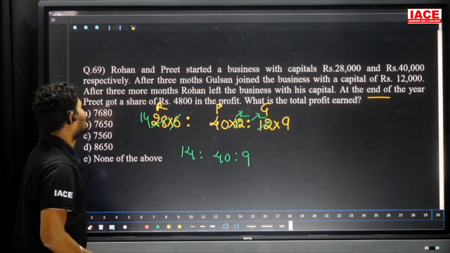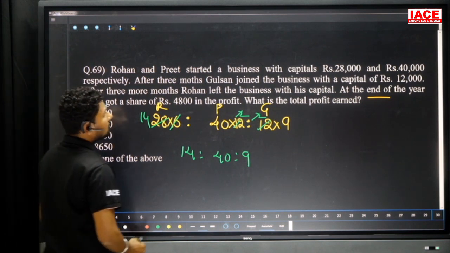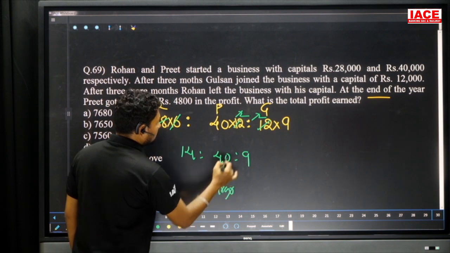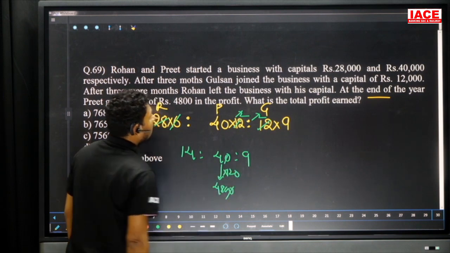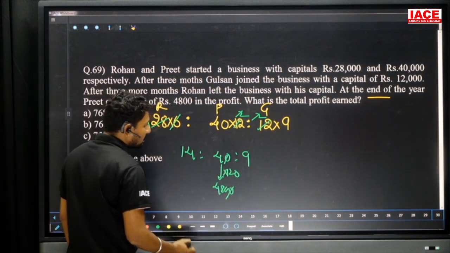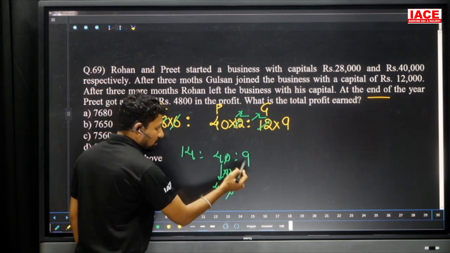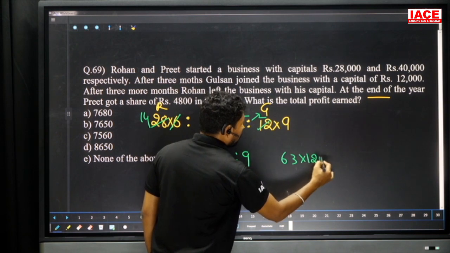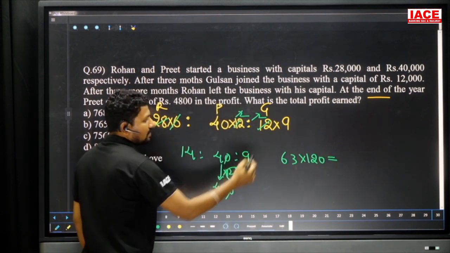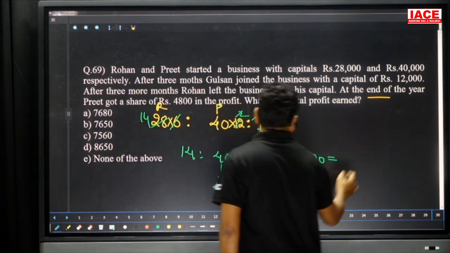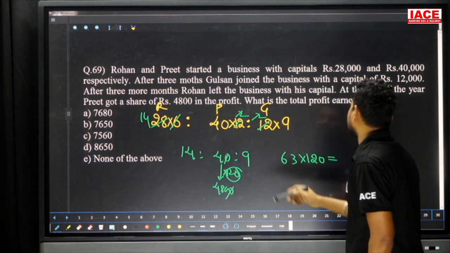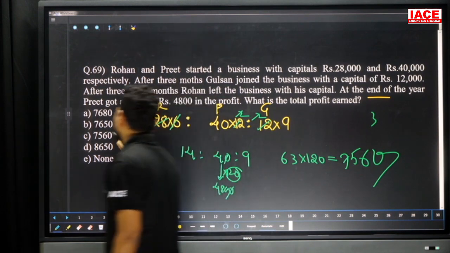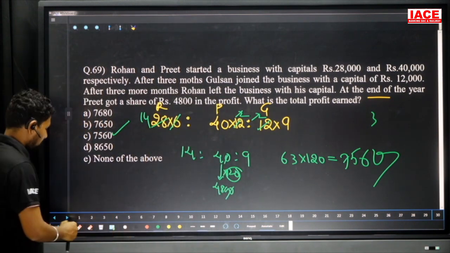14 is to 40 is to 9. Total profit is, Preet's share is 4,800. So 40 parts is equal to 4,800. Here 0 0 cancel, it is a multiple of 120. Now we should calculate total profit. How to calculate? 14 plus 9, 23, 23 plus 40 is equal to 63. 63 into 120 we should apply because it is 120 parts. So look at here, 12 3s are 36 and carry forward is 3. 12 6s are 72. 7560. Then what is our final answer? 7560, option is C here.